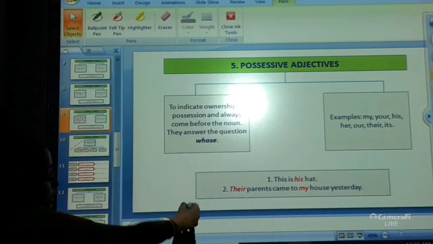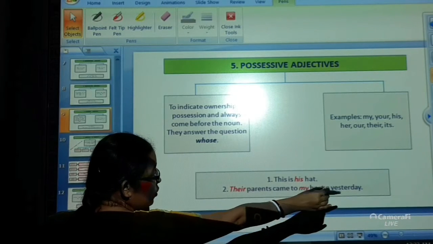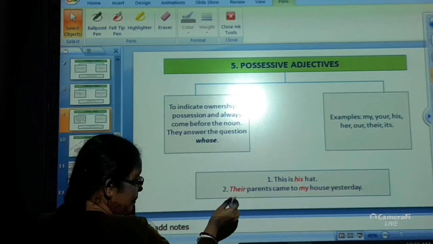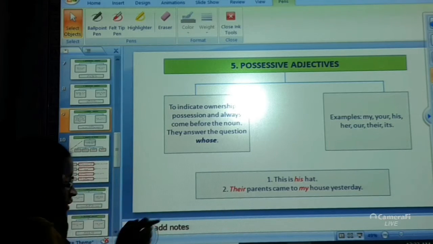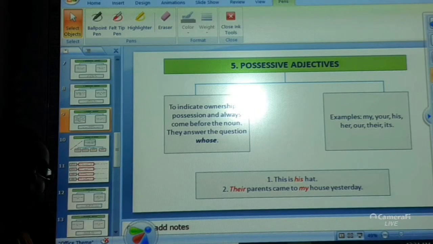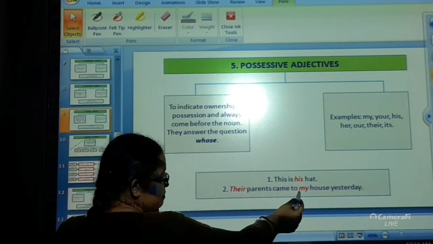Alright. Now, their parents came to my house yesterday. Now, when I am stressing on the word their, that means I am talking about somebody else's parents. Alright. Their parents, the parents belong to somebody else. They are not my parents, they are somebody else's parents. Came to my house. My over here, again I am giving the stress, my house.